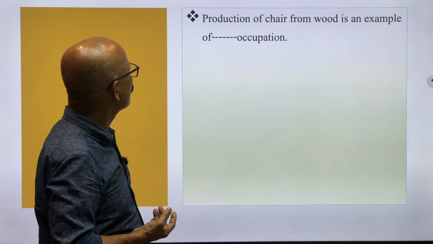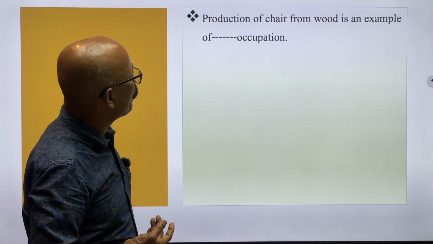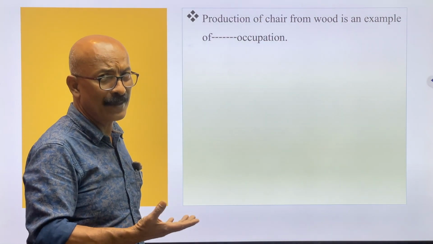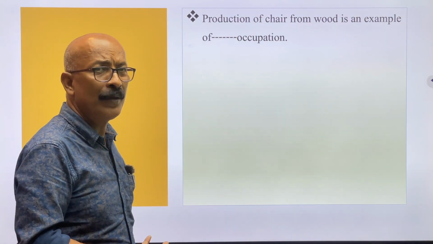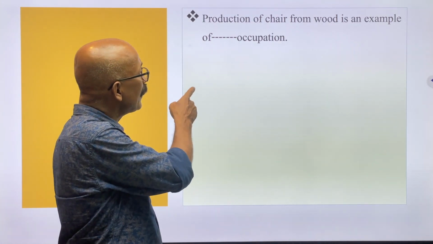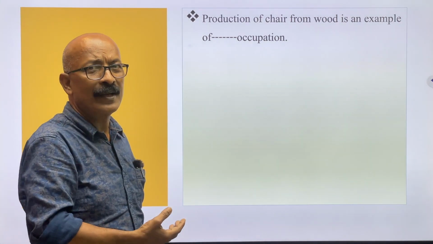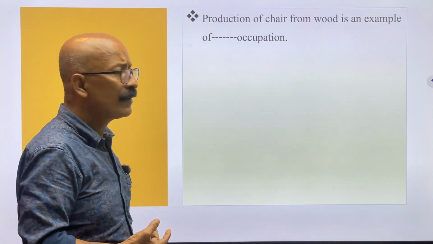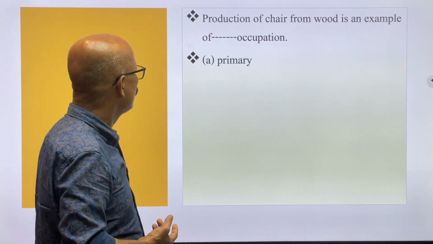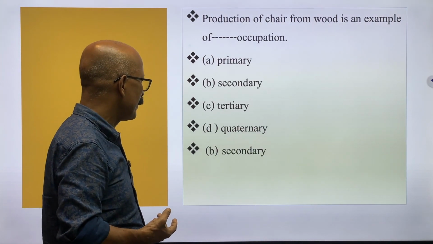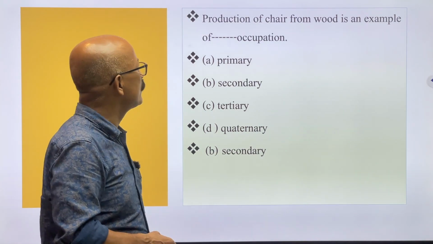Next question, production of a chair from wood is an example of which occupation, whether it is primary, secondary, tertiary or quaternary? As it is made directly from the raw materials from nature, definitely it will be secondary occupation. Yes, the answer is secondary occupation.